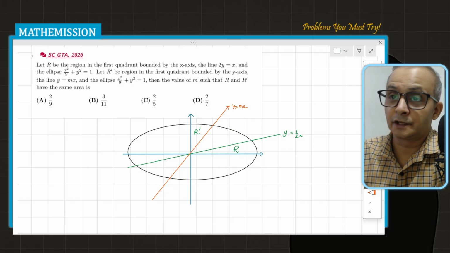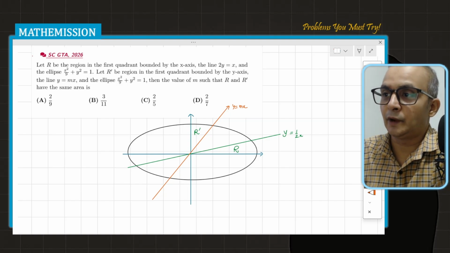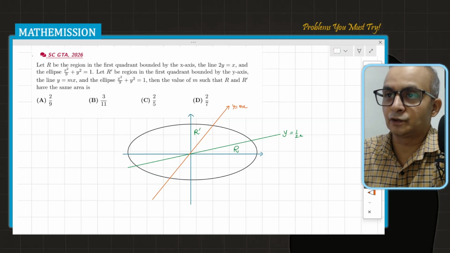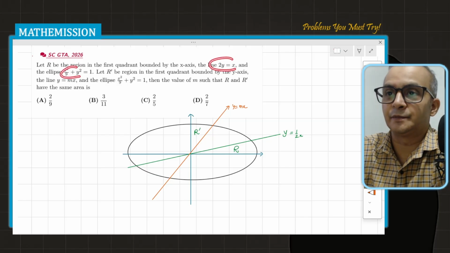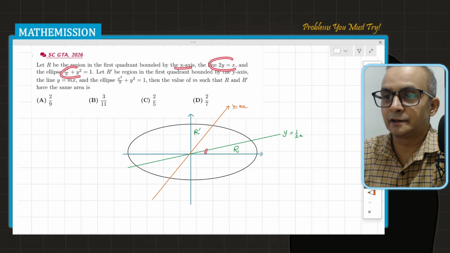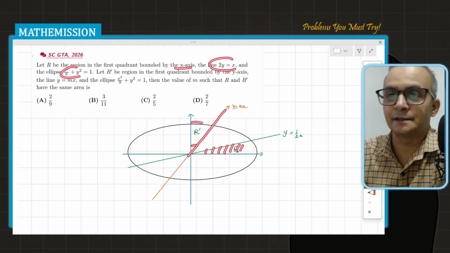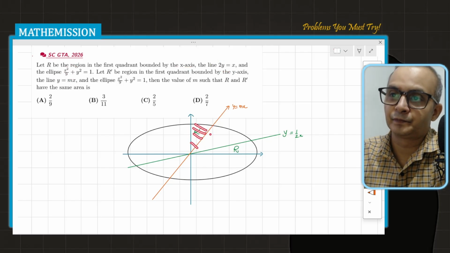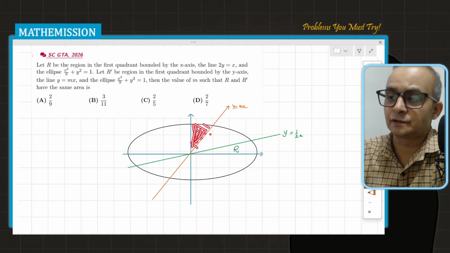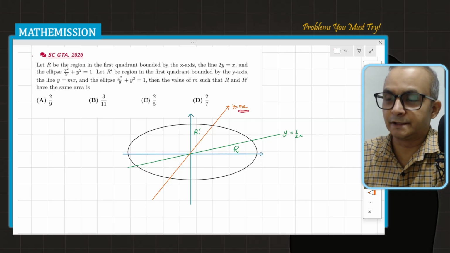Look at the question actually. The question says that the area bounded by 2y equals x, which I have written as y equals half x, and the x-axis and the ellipse in the first quadrant is the region R. And R dash is the area bounded by the ellipse, the line y equals mx and the y-axis. Both areas should be equal, so we have to find the slope of this line.